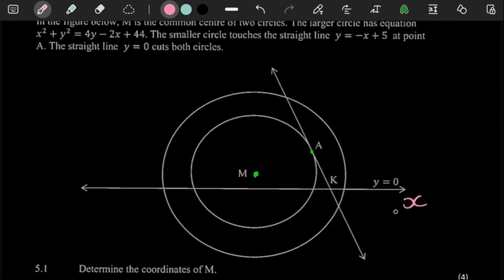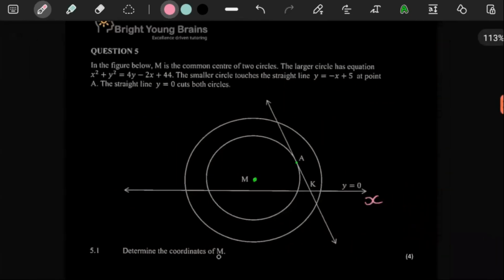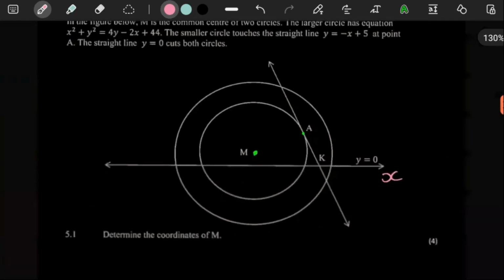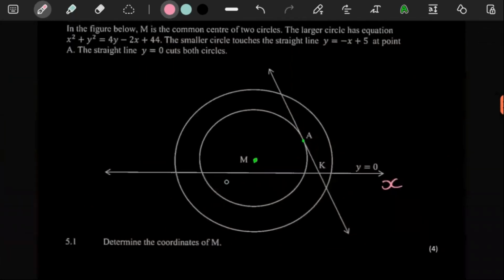Remember, the x-axis is technically the line y is equal to 0, because it's a line that cuts the y-axis at 0 specifically. But anyways, without overthinking it, they want us to give the coordinates of M. To get the coordinates of M, we need to use the standard form of our circle. So we have to take this equation and put it into standard form.